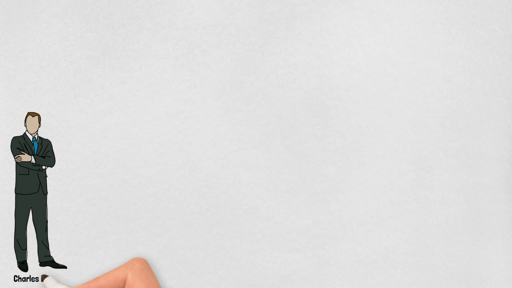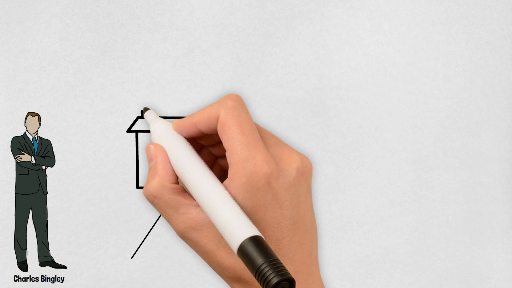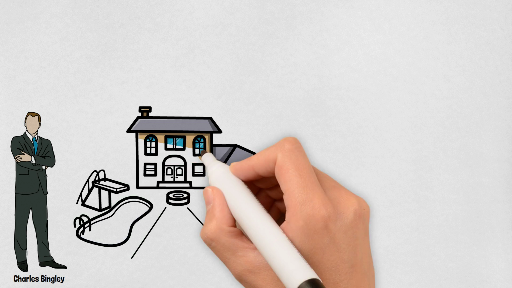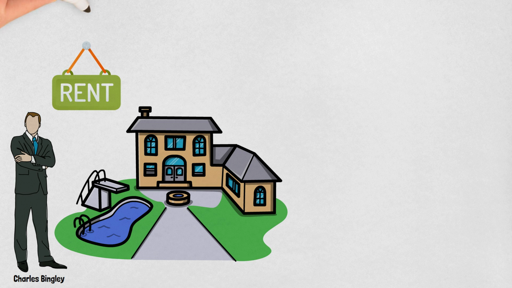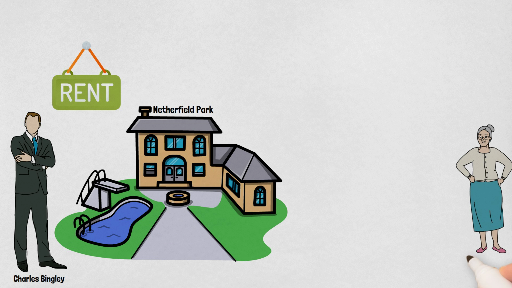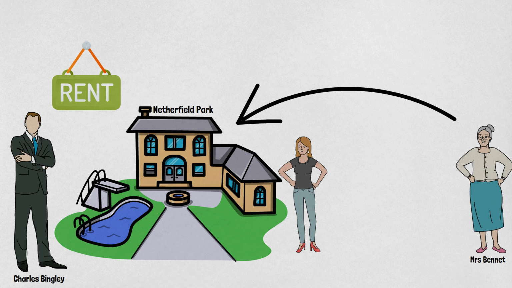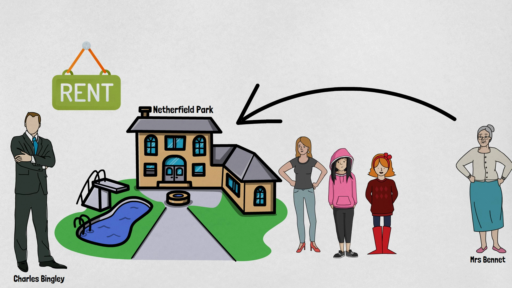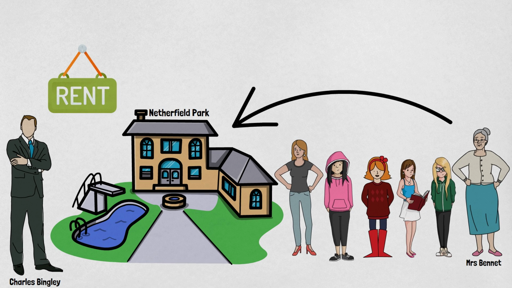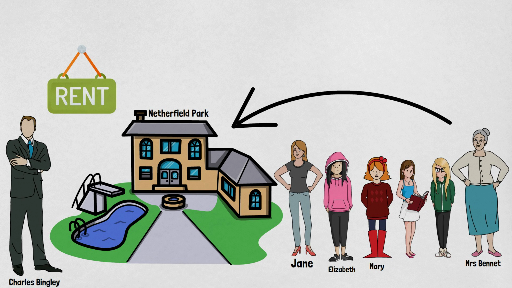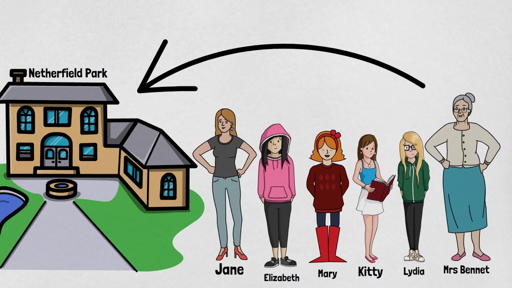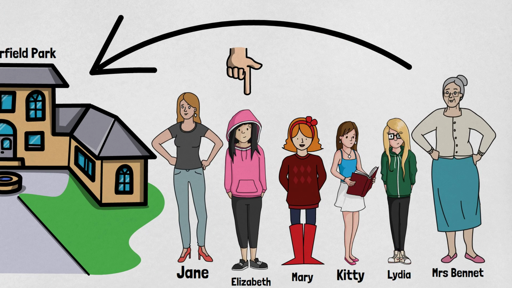So the novel starts with the arrival of a wealthy man, Charles Bingley, to the estate of Netherfield Park. He rents a large house with land, which becomes the talk of the town in the nearby village. On listening to this, Mrs. Bennet becomes desperate to introduce her daughters to him. She wants one of her 5 daughters to marry him. The names of the daughters are Jane, Elizabeth, Mary, Kitty and Lydia. Remember that Elizabeth is the central character of this novel.